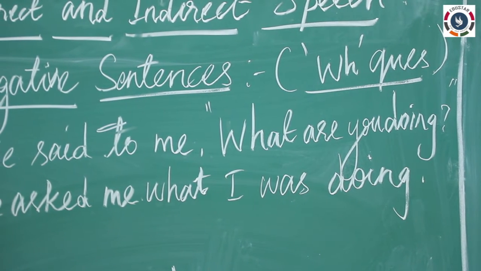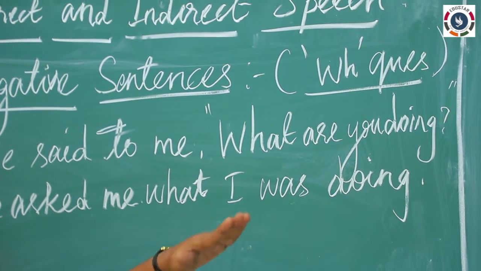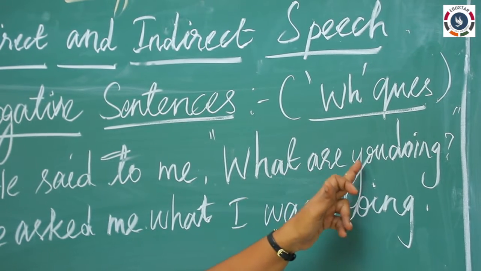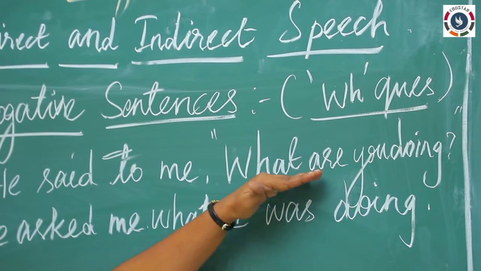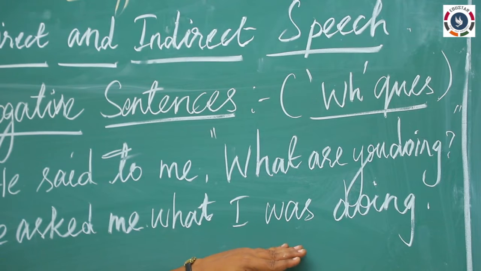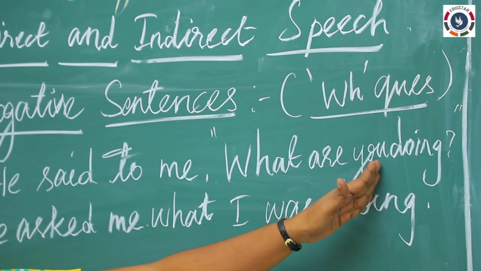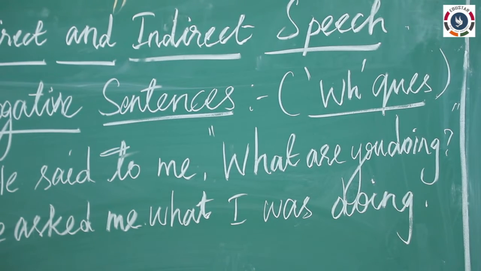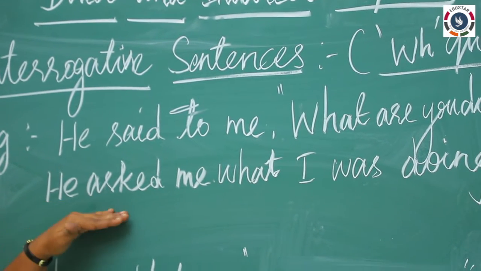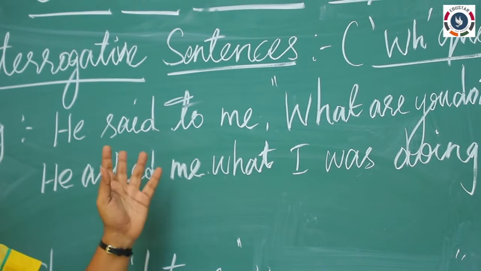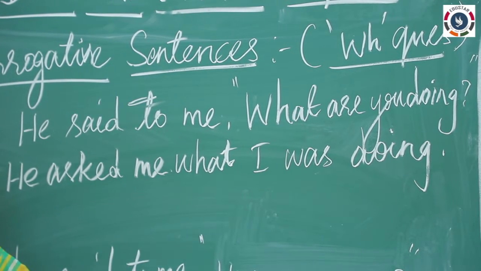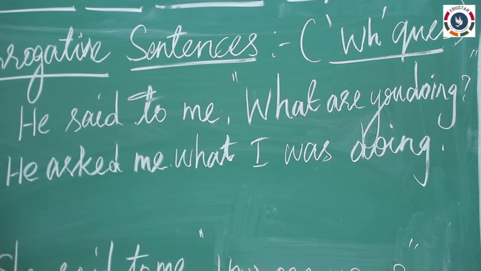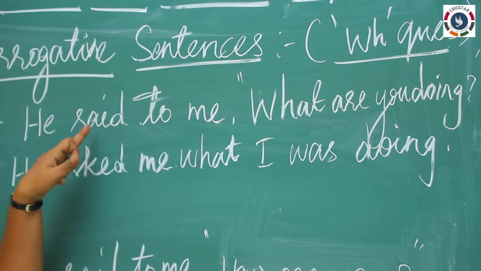So what is a normal structure for an interrogative sentence? First the verb will be present and then only the subject will be. So, what are you doing? This is the normal structure. Before changing that into indirect, please remember subject should come first and verb should come after the subject. So let us see now. First point, find out the sentence. Now you have found that this is an interrogative sentence. And the second point is the reporting verb must be changed according to the sentence. And now said to, it is given here.